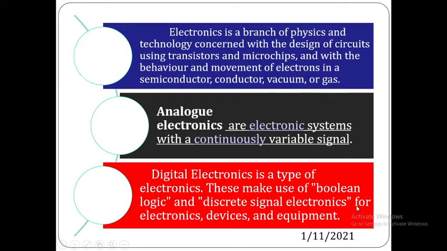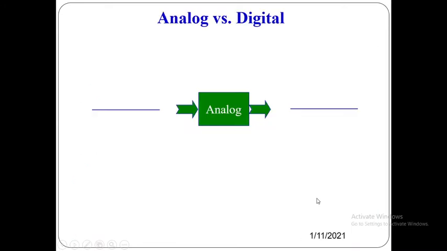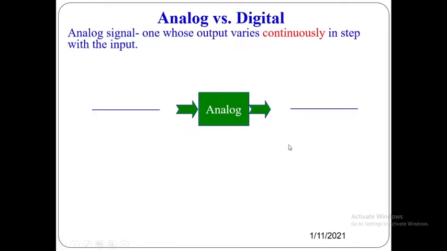This is about digital electronics. In short, we can say that analog electronics deals with a continuous variable signal, whereas digital electronics deals with discrete signals. So this graphical representation explains how the analog and digital signals look.